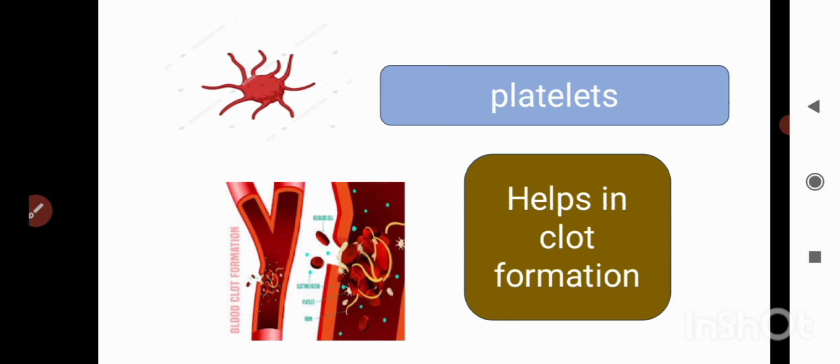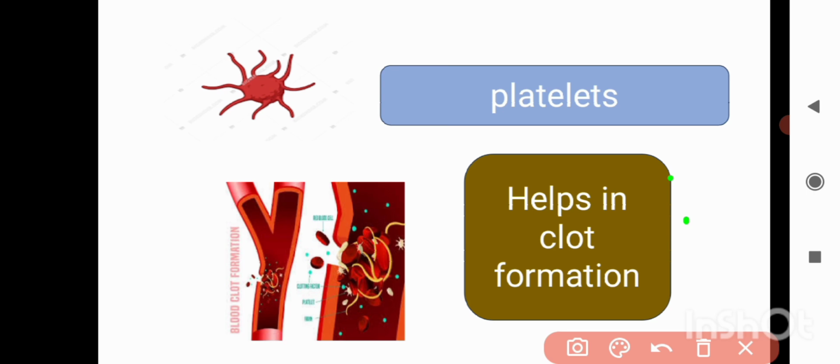If we don't have platelets, what would happen? Blood would continuously flow from our body, and the blood vessel that has been ruptured could never be healed. So the function of platelets is to repair and seal the blood vessel that has been ruptured.